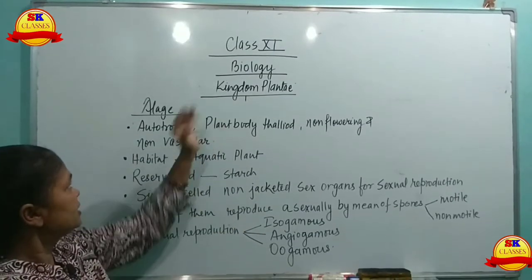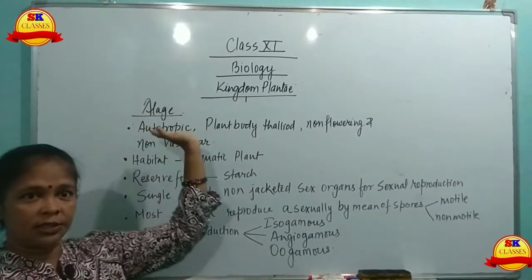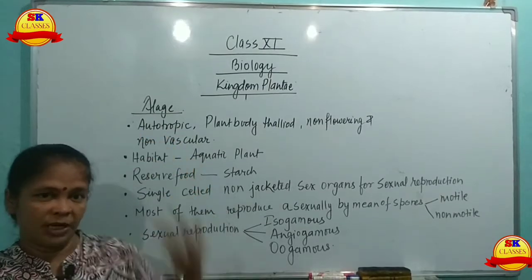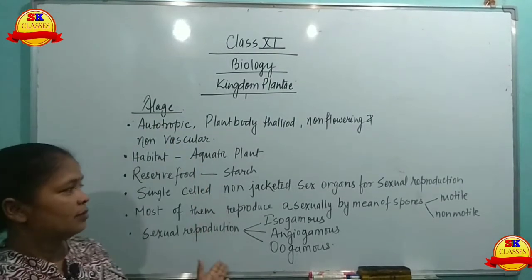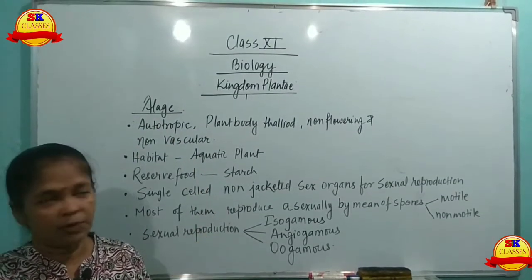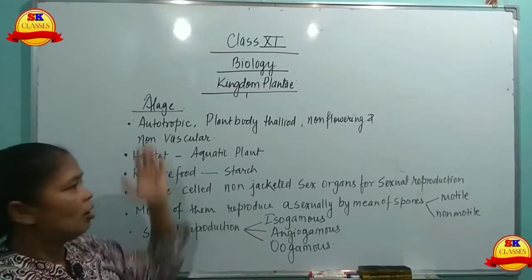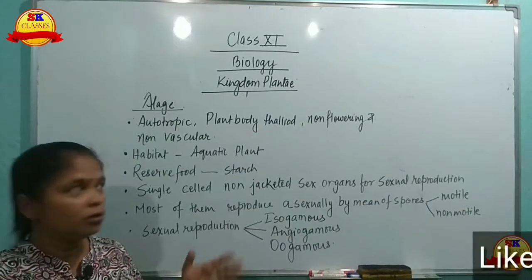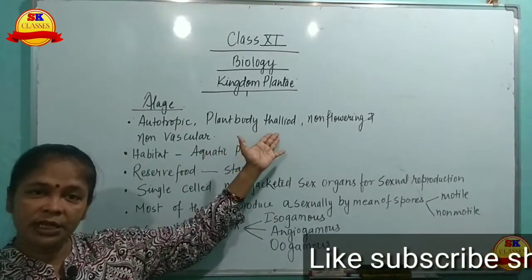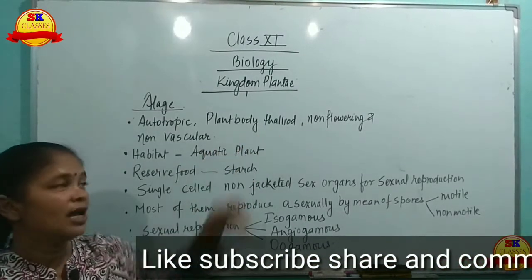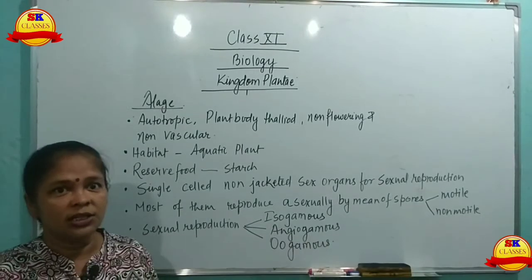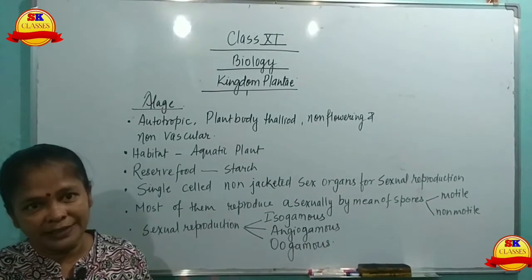In thallophytes, we have to study about algae and Spirogyra. In algae, in detail we have to study about Spirogyra. The characteristics of algae: they are autotrophic. The body is thallus, cannot be differentiated into root, stem and leaf, and they are non-flowering plants. They do not give flowers.